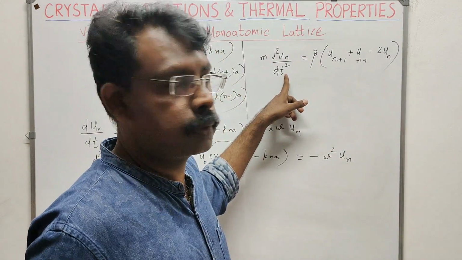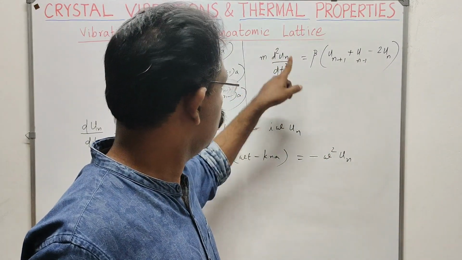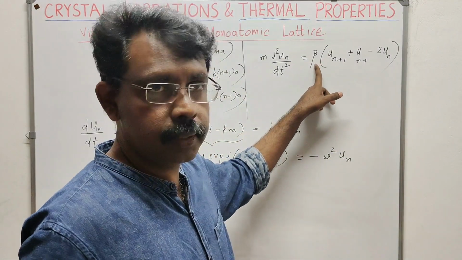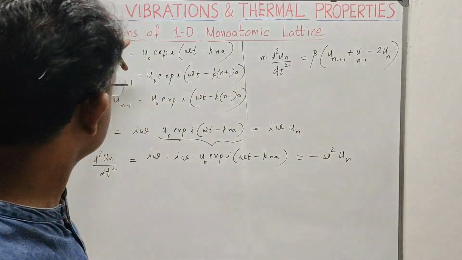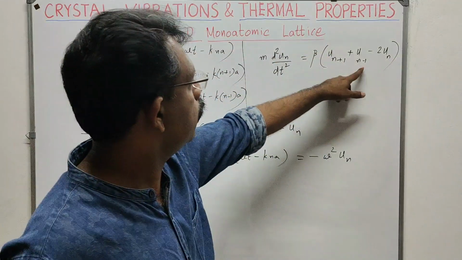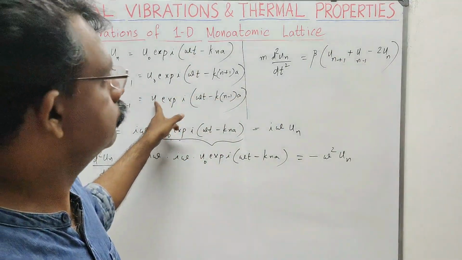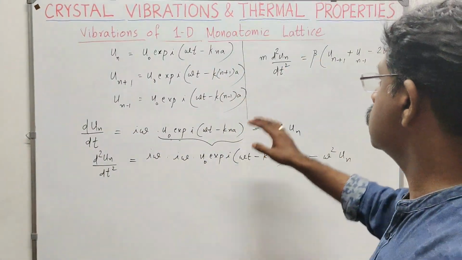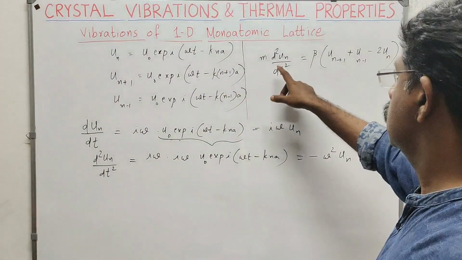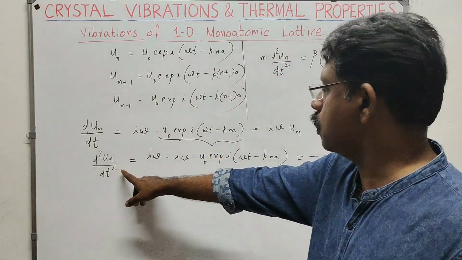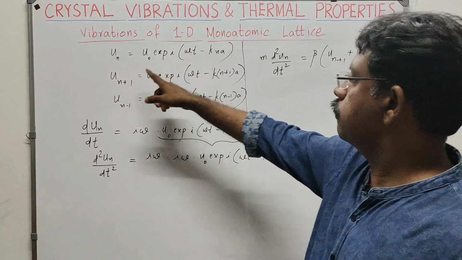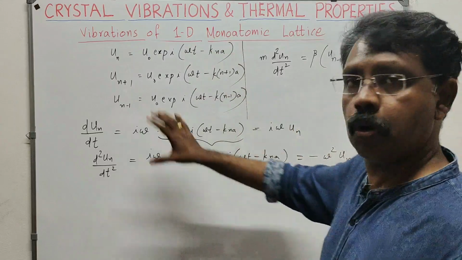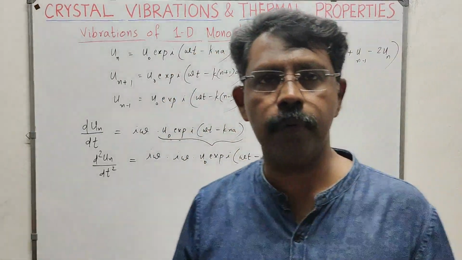Simply substitute it here. Then we will get minus m omega squared un, that is equal to beta into un plus 1. Substitute this equation, un minus 1, substitute this one. Un we already have. So what we are going to do now is, this is our equation where we have to substitute all the things. We have d squared un by dt squared, un plus 1 from here, un minus 1 from here. Un we already have. So we will substitute all these things in this equation, and when you solve that you will get an idea.